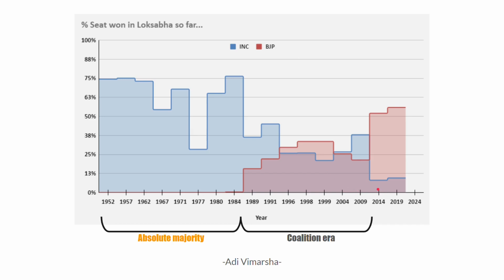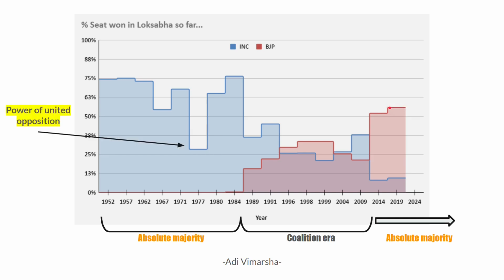But in 2014, after 30 years, we saw an absolute majority with BJP winning 282 seats in 2014 and 303 seats in 2019. And there is only one exception, the 1977 election, which was post emergency, where all four major opposition parties united together and fielded one-on-one candidates against the then ruling government, and they were able to defeat the ruling party. So this is very similar to the interesting case we saw earlier.